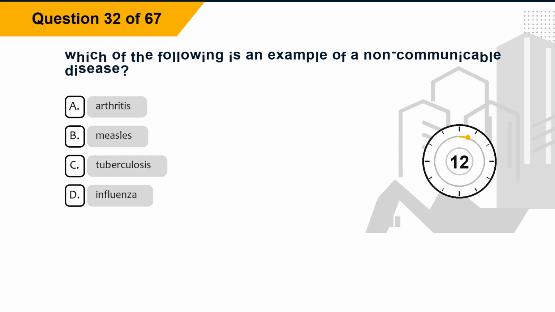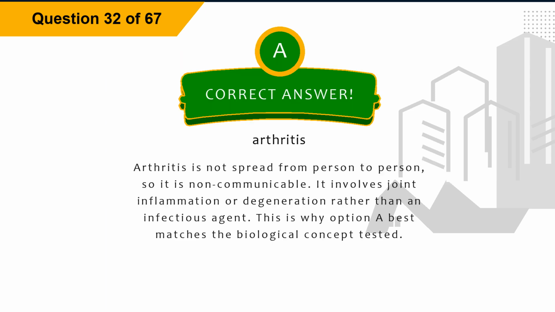Question 32. Which of the following is an example of a non-communicable disease? Option A, arthritis. Option B, measles. Option C, tuberculosis. Option D, influenza. The correct answer is option A, arthritis. Explanation: arthritis is not spread from person to person, so it is non-communicable. It involves joint inflammation or degeneration rather than an infectious agent. This is why option A best matches the biological concept tested.